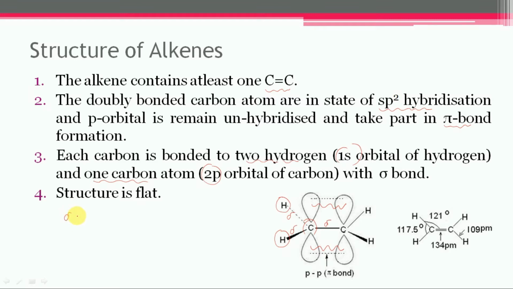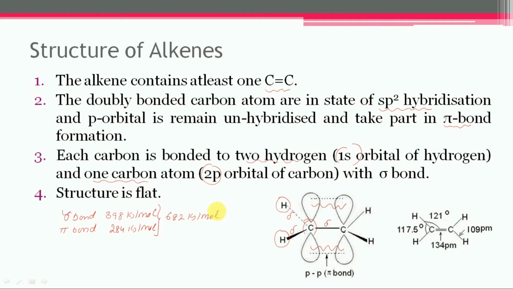One is the sigma bond. The strength of this sigma bond is equal to 398 kilojoules per mole, and the other is the pi bond. The strength of this bond is 284 kilojoules per mole. So it is very clear from this data that the sigma bond is stronger in comparison to the pi bond, and the total strength of the carbon-carbon double bond is equal to 682 kilojoules per mole.